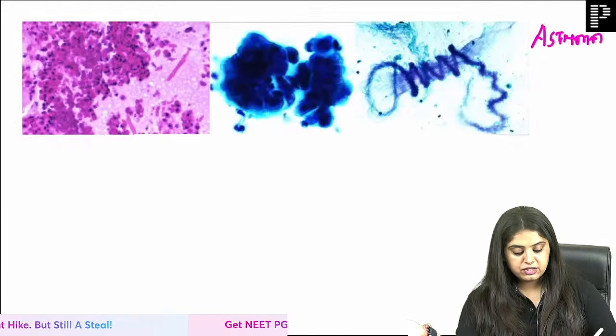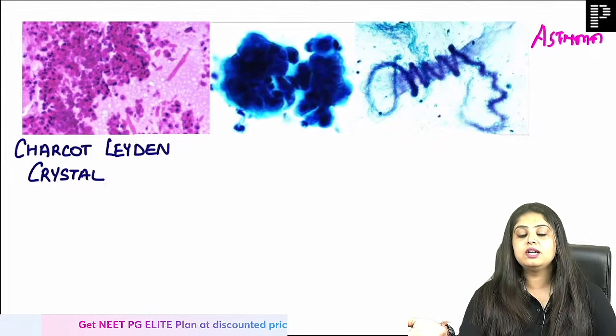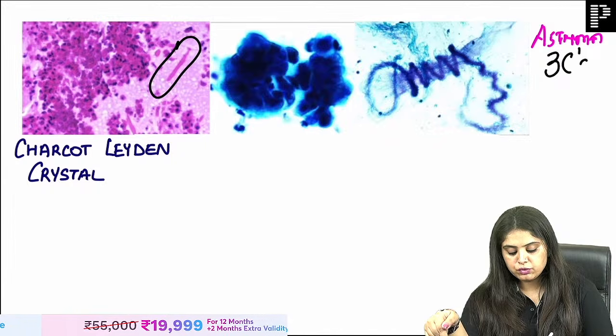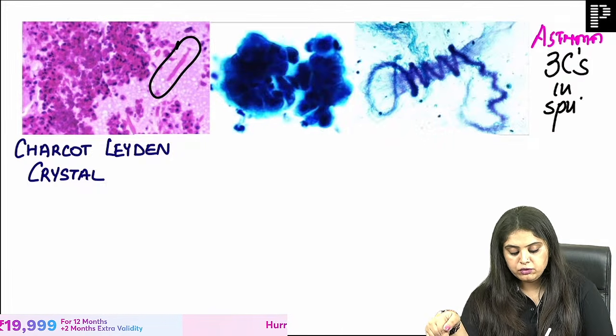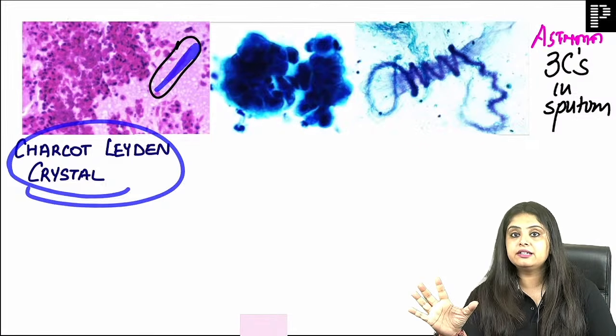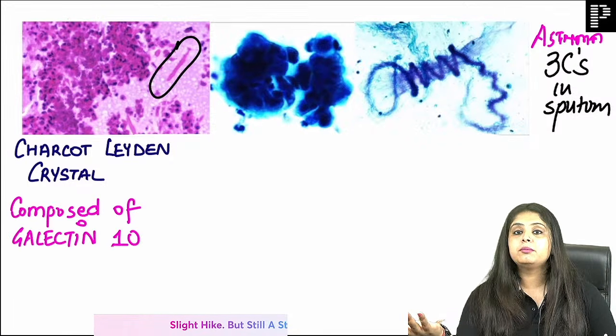And yes, these needle shaped crystals are what? These are known as the Charcot Leyden crystals. You can see this. What are? I've got you the 3 C's. Asthma shows you 3 C's in the sputum. You've written it. I'm going to take 30 seconds to finish it off. Asthma shows you Charcot Leyden crystal. What is it made up of? It is made up of galectin 10.